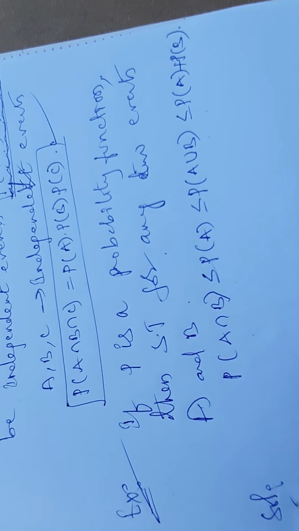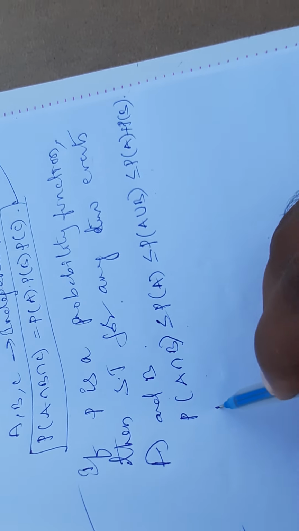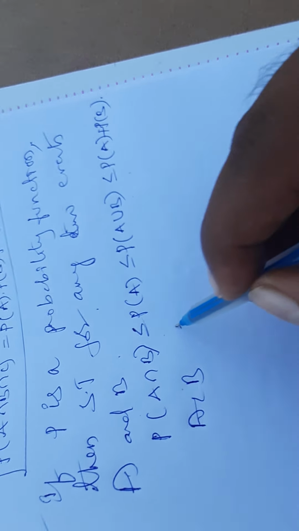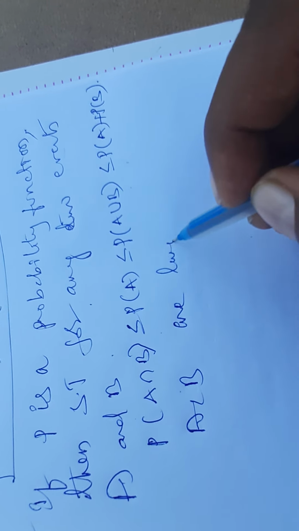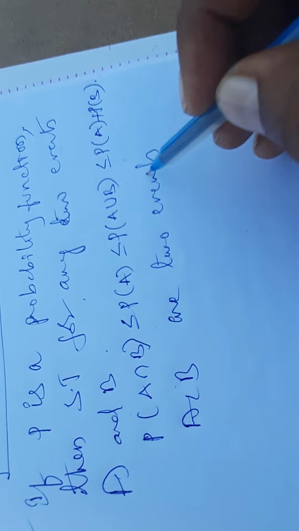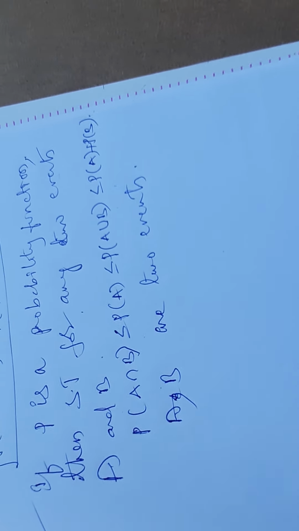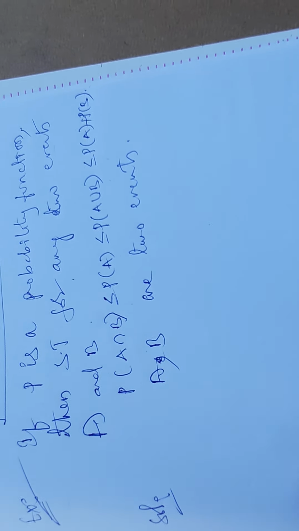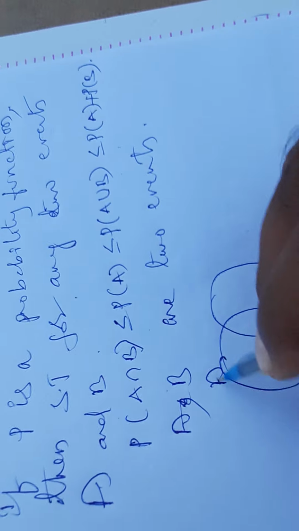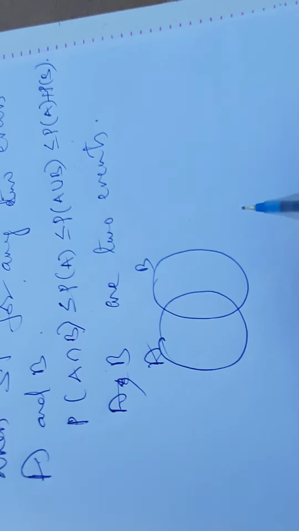Now listen. Here, by the data, A comma B are two events. This is the value they have given. A comma B are two events, which means maybe they are exclusive or not exclusive, like this. Let this be A, this be B.